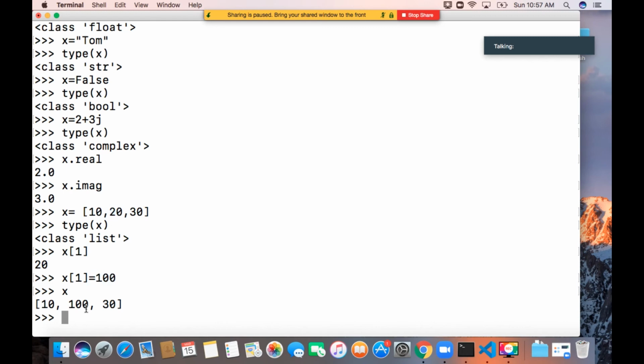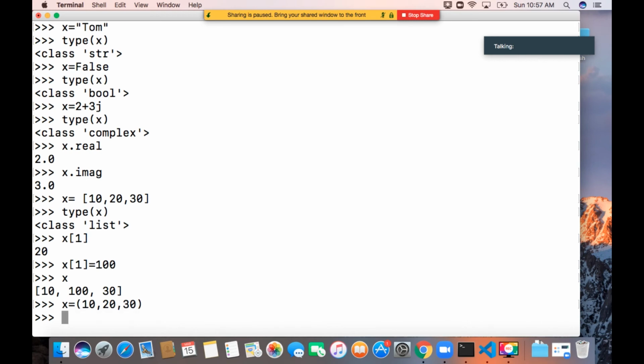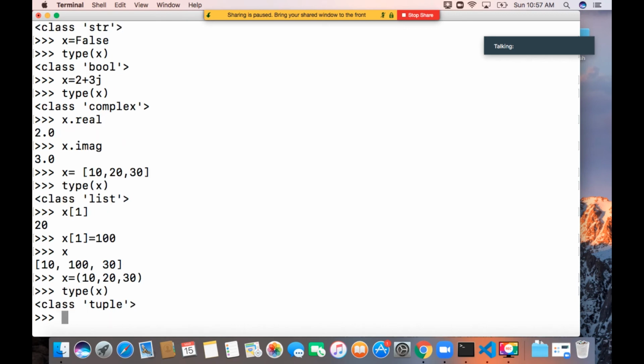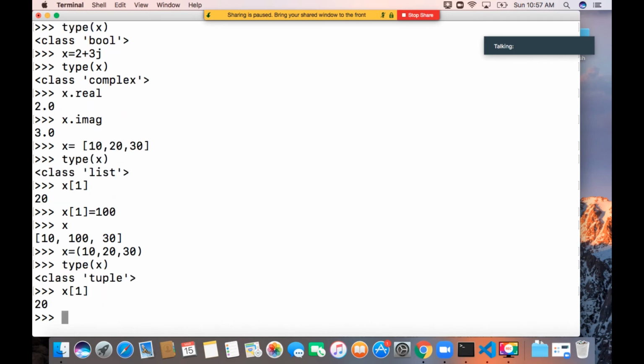Now we'll see tuple. x equal to 10, 20, 30 in parentheses is a tuple. The type of x is tuple. x[1] is 20.